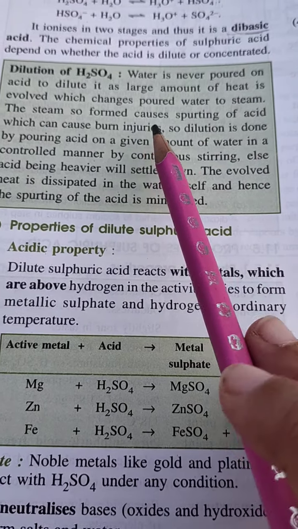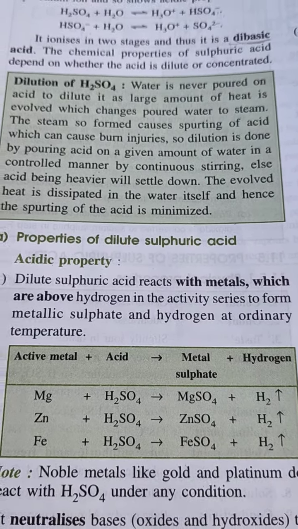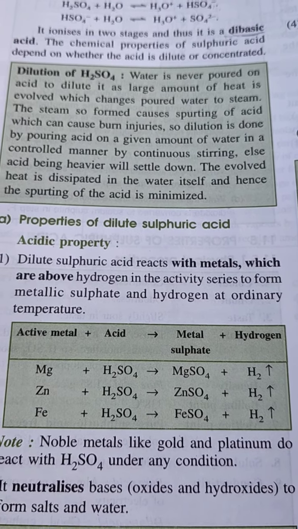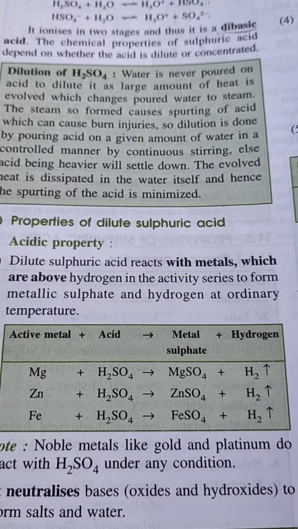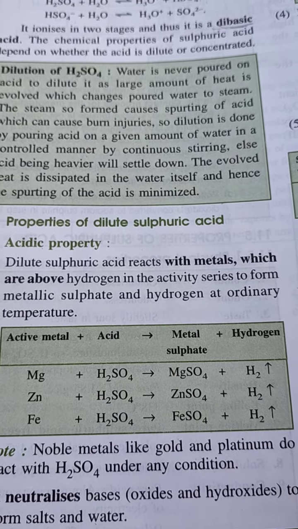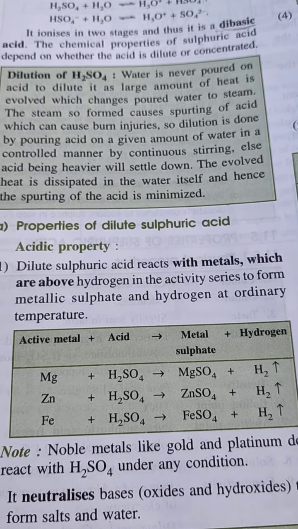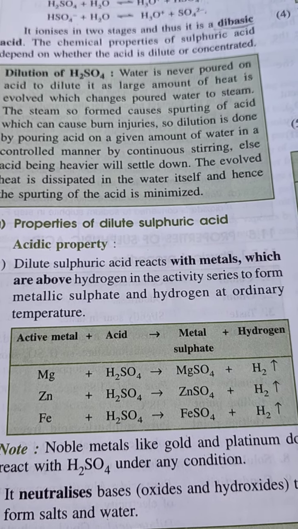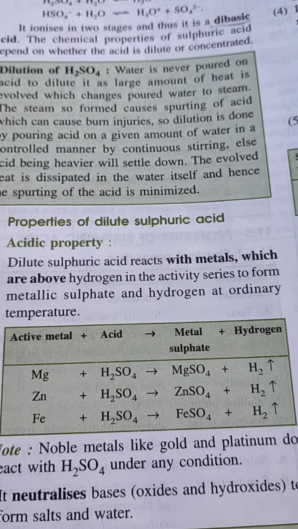Now, dilution of H2SO4. How do we do dilution? Water is never poured on the acid to dilute it, as a large amount of heat is evolved which changes the poured water to steam. If you add water to the concentrated acid, then a large amount of heat is released.